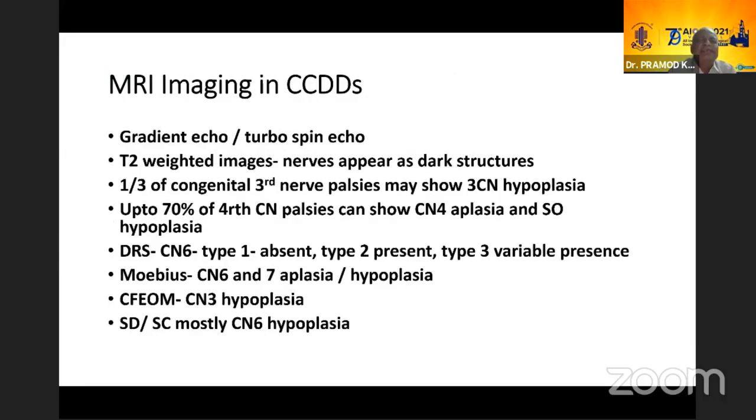Now, imaging in CCDDs, as I said, is very important. It has unraveled a lot of things which were hidden. Now, what we do is gradient echo and turbo spin echo technique, and it is done on T2 imaging. Nerves appear as dark structures. Now, it has been shown that one third of congenital third nerve palsies may show third nerve hypoplasia. And up to 70% of the fourth nerve palsies can show fourth nerve aplasia or hypoplasia or even absence. And a lot of this SO group will have problems with the muscle, with the tendon, and with the trochlea.